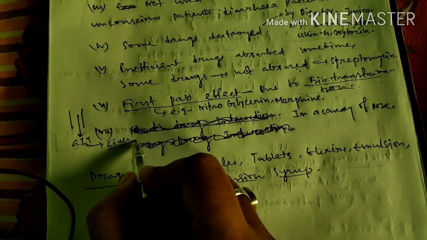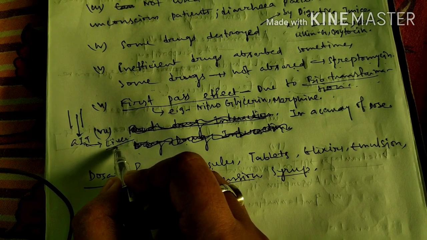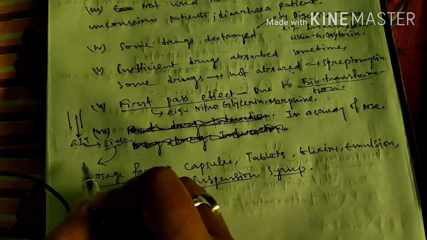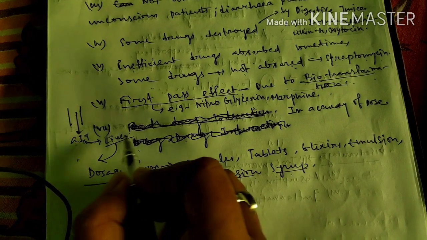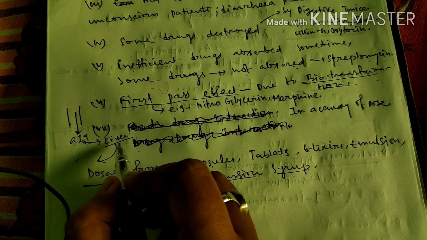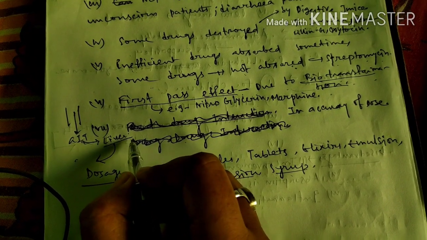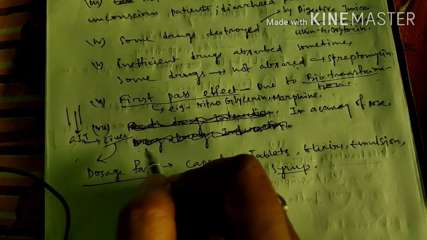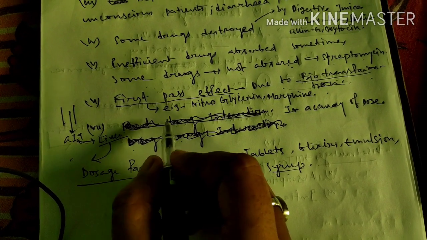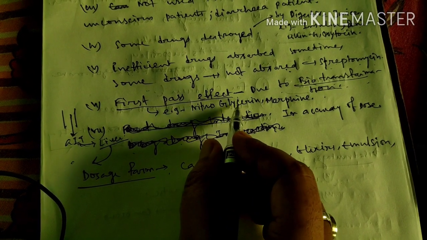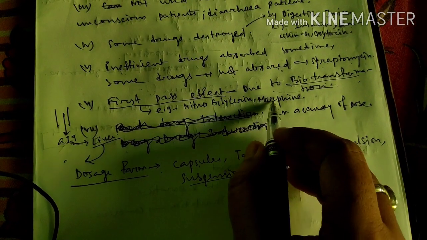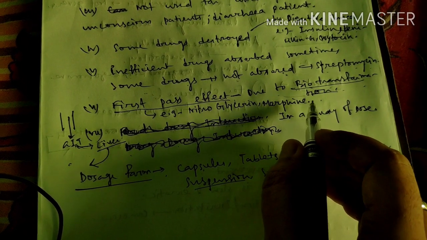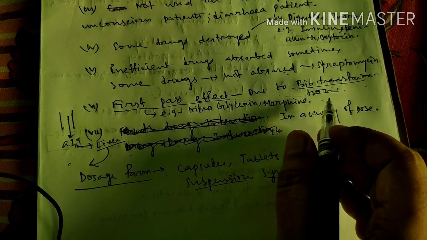Okay, and here these drugs are metabolized, then these drugs also move to systemic circulation. So as the drugs are metabolized, their therapeutic activity will be less. So nitroglycerin, morphine, these drugs are not given by oral route, as these are metabolized in the liver.